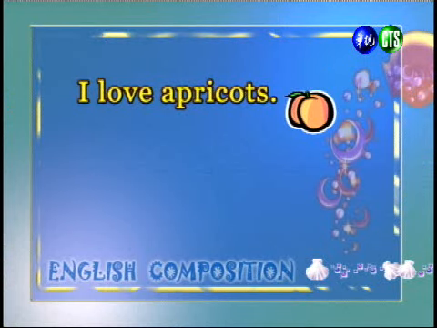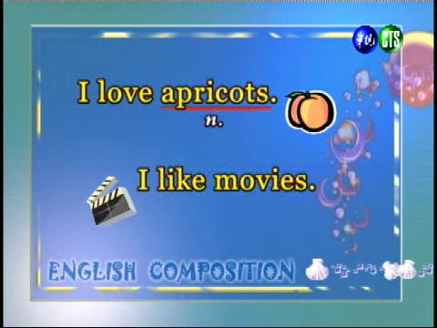Earlier, we talked about some likes and dislikes, and we had sentences like this one, I love apricots. When we write about an activity, we can also use a noun and write a sentence like this one, I like movies. Right, but sometimes when we write about an activity, we want to use a verb instead of a noun. So we can write a sentence like this one, I like to watch movies.